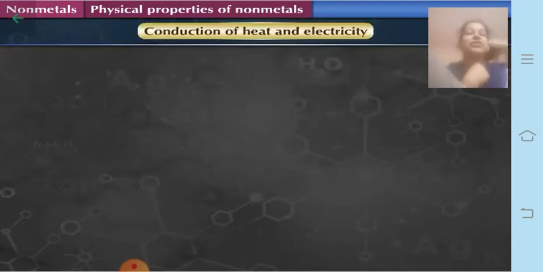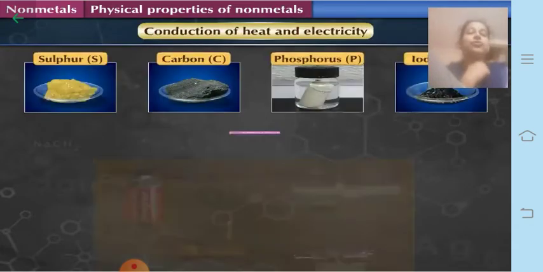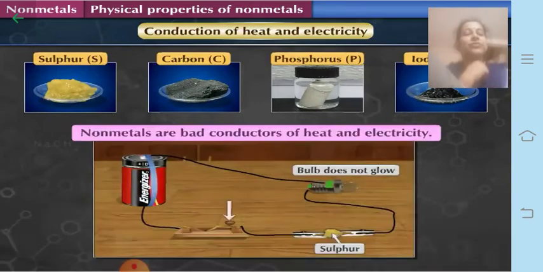Next is the conduction of heat and electricity. They do not conduct heat or electricity because they do not have free electrons like the metals. Metals have free electrons which can be easily given away, whereas non-metals do not, and therefore they cannot conduct electricity. They also cannot conduct heat.